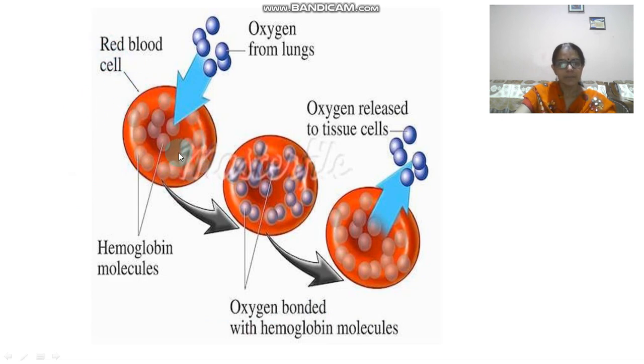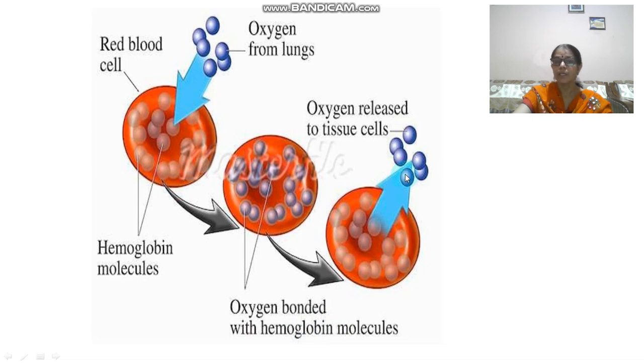these are the RBCs, right? And these RBCs have hemoglobin molecules in them. You can see these are the RBCs and this is the hemoglobin molecule. Now you can see the oxygen is entering from the lungs into the blood. This hemoglobin combines with oxygen to form oxyhemoglobin. Now this blood will transport this oxygen to the cell. This is the transportation, meaning oxygen is bonded with the hemoglobin molecule, in combined form. Now this blood is transporting oxygen to the cell. Oxygen will separate from the hemoglobin molecule and be delivered to the cell.